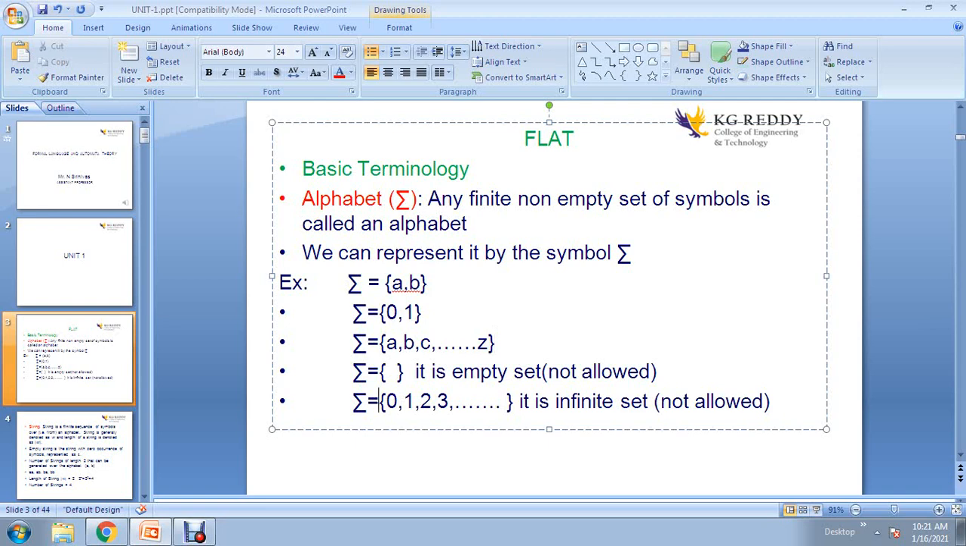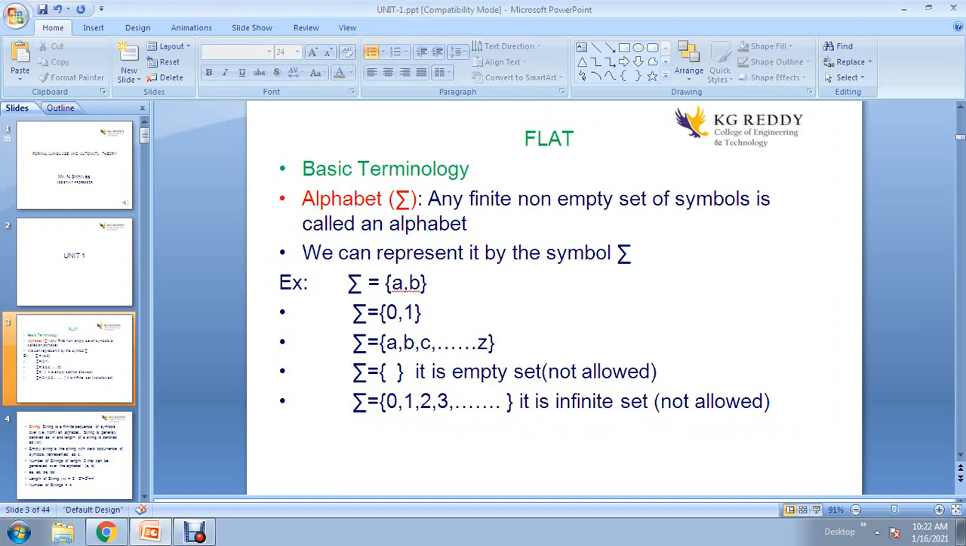And you can see the fifth example is also not allowed. Can you say why it is not allowed? See here, I'm using an infinite number of symbols: 0 comma 1 comma 2 comma 3 and so on. It is an infinite set, so it is not allowed. It is violating the definition, which is finite non-empty. That's why the fourth and fifth examples are not allowed for an alphabet. Remember, finite non-empty set of symbols is one of the most basic definitions in this subject. You can note down these examples.